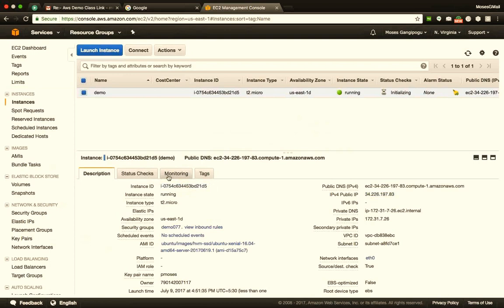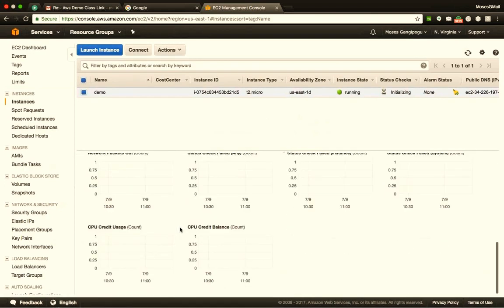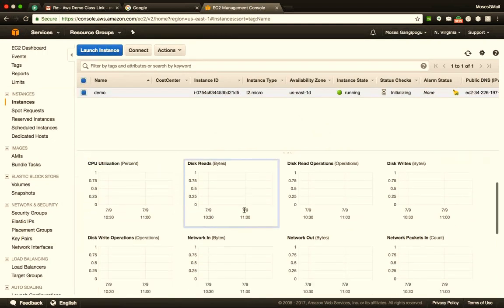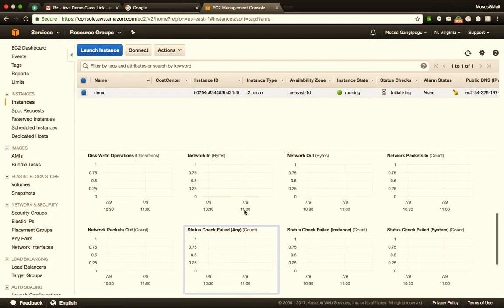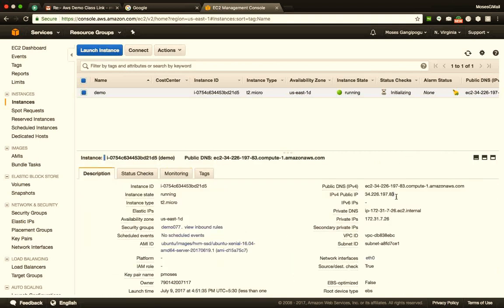And when I click over here in monitoring, here it shows me all the graphs related to, for an example, CPU utilization, disk read write, network in, out, and different stuff like that. So I'll come to the description section. I'll copy the public IP address of the server. I'll copy this.